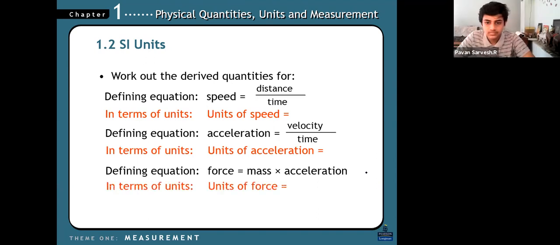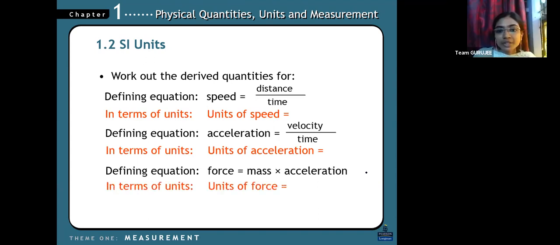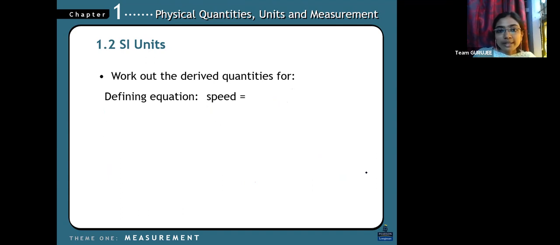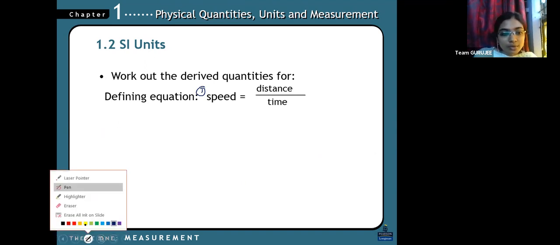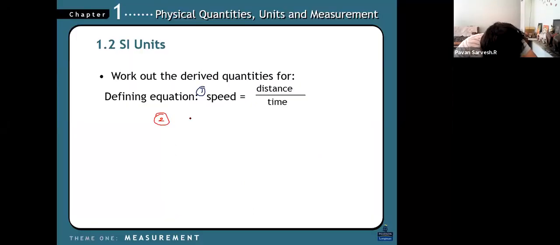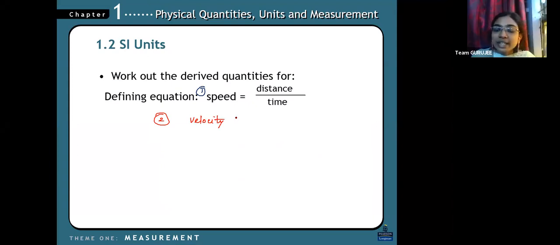I'll tell you, speed, acceleration, force they've given, but the order to write this is speed first. Second one is velocity. So don't forget this order. Why?